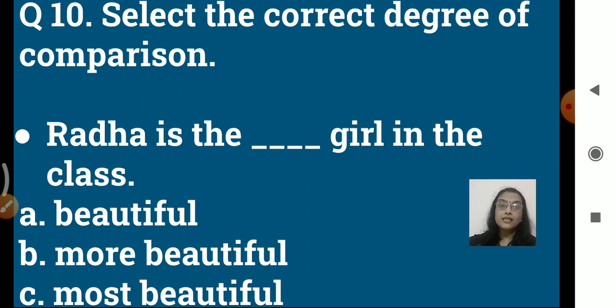Radha is the dash girl in the class. Now we know the three degrees, when to use them. Here we have more beautiful, most beautiful, right? So we are adding more or most to form the comparative and superlative degree, isn't it? So why is it so? Because they have more than two syllables, right? That is why more or most is used.